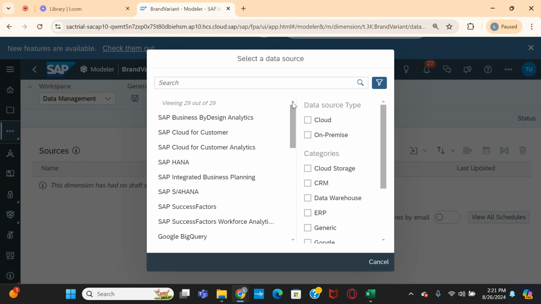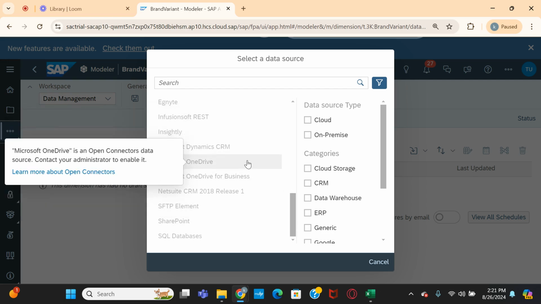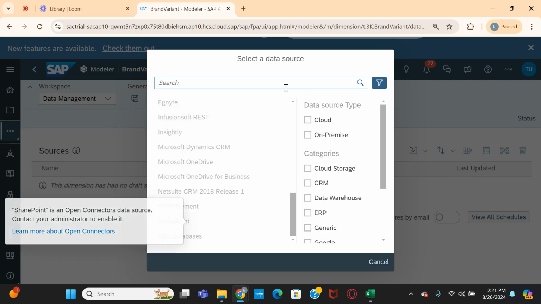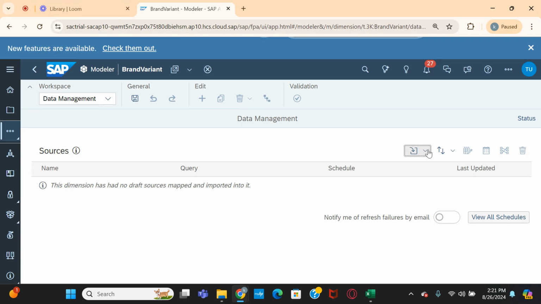BW objects means InfoProviders or composite providers. Based on top of them, later we create the queries and bring the data into the SAC system. So these data sources you can classify as import or live connections. Later we will discuss the data source in depth. For now, let us focus on the file source system.